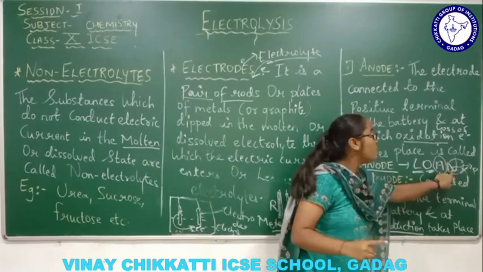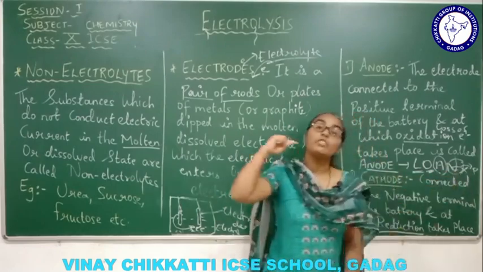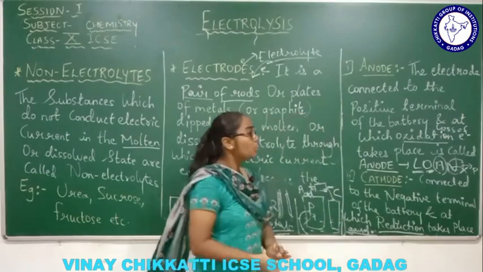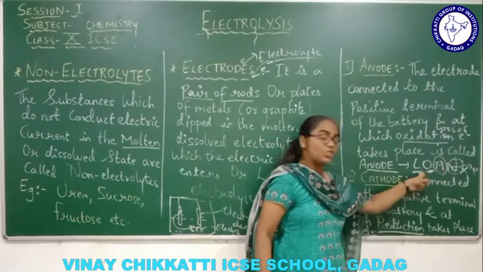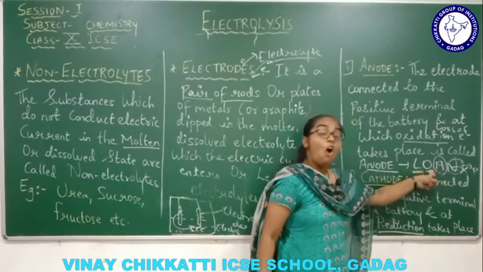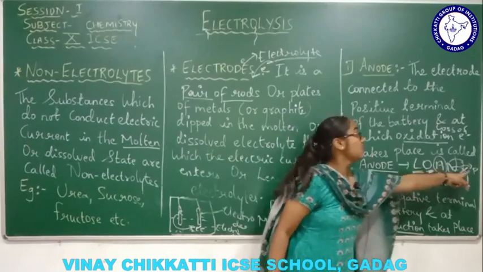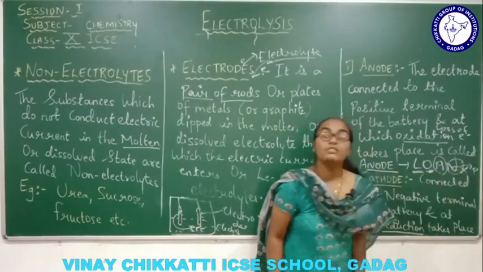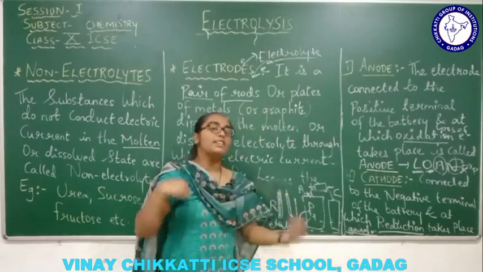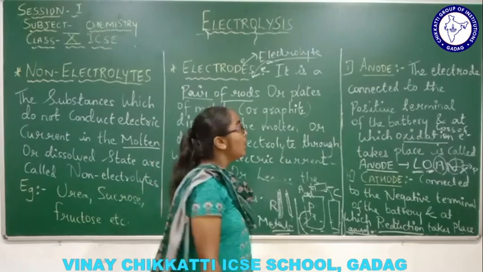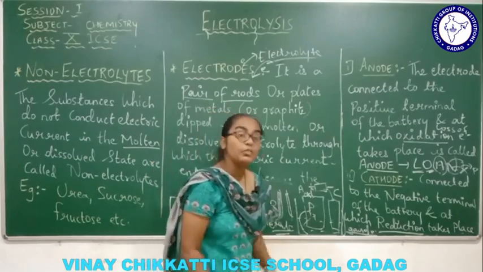Instead of N, you have to remember P. But two things you can remember from here: at anode, loss of electron is taking place, that means oxidation is taking place, and it is connected to the positive terminal of the battery. Right? So that was all about the electrode.